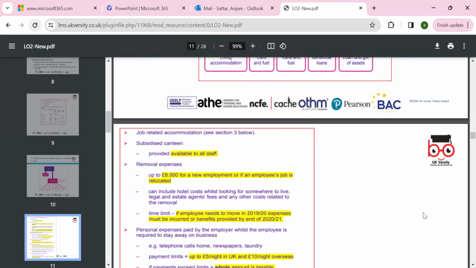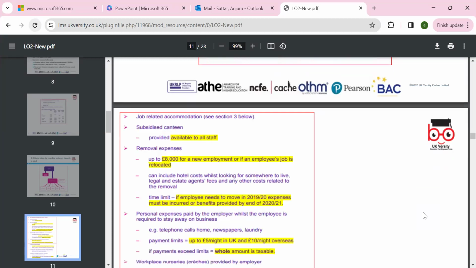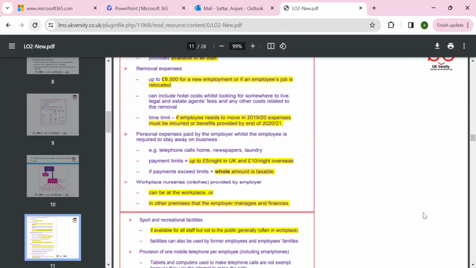The standard subsidized canteen also comes in, and removal expenses up to 8,000: if you're moving from one city to another city for a job, the employer can give you £8,000 towards your job relocation allowance. If employees need to be moved, the expense must be incurred, and we need to look at the benefit and make an adjustment.